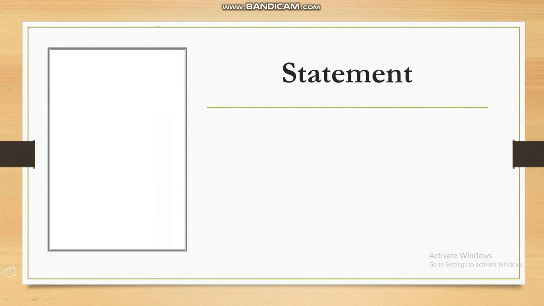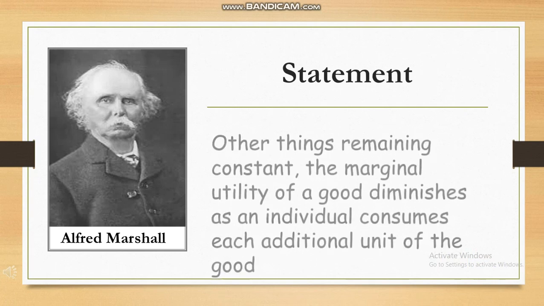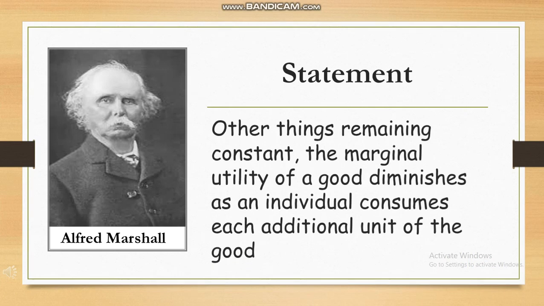Now that we have understood what is utility, what does the law say? The law of diminishing marginal utility, explained by Alfred Marshall, states that other things remaining constant, the marginal utility of a good diminishes as the individual consumer consumes each additional unit of a good. In other words, all things remaining equal, as consumption increases, the marginal utility derived from each additional unit decreases.